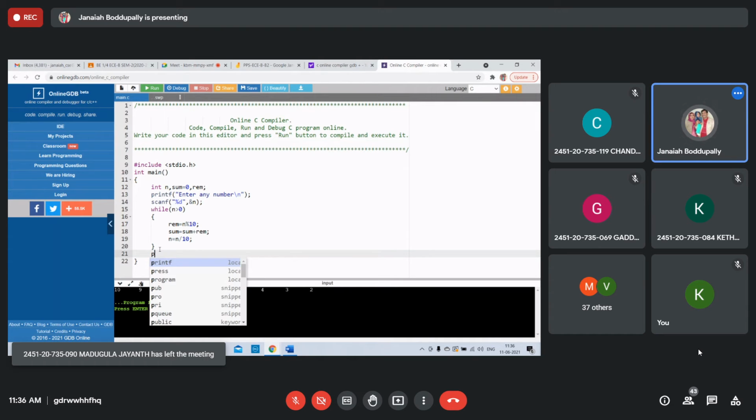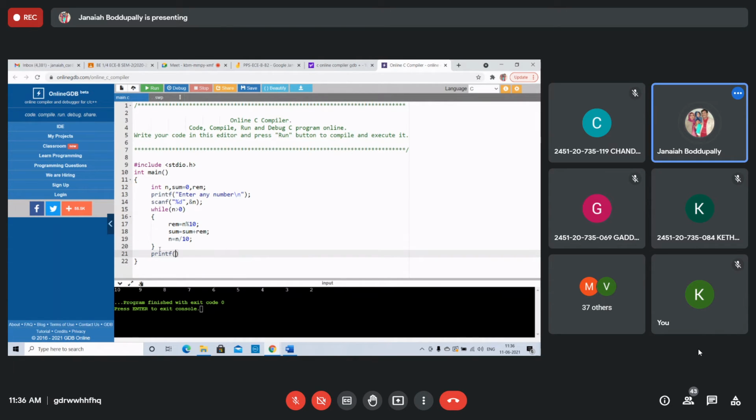Now finally printf, sum of digits of percent d is percent d backslash n, with n, comma, sum. The first percent is for n, but n will be 0.